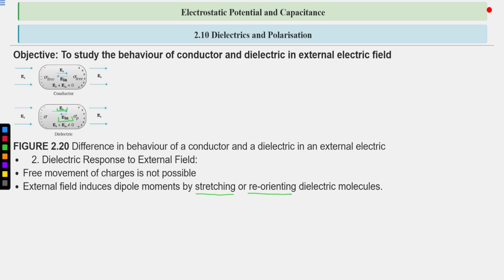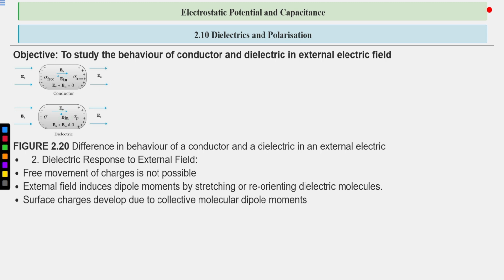It is also shown by the arrow length: the arrow for the external electric field is longer, and the arrow for the induced electric field is small. This represents that the induced field inside the dielectric is less than the external field. So it will not completely cancel the external electric field. It will only reduce it. This is the major difference between the behavior of a dielectric and a conductor in an external field.